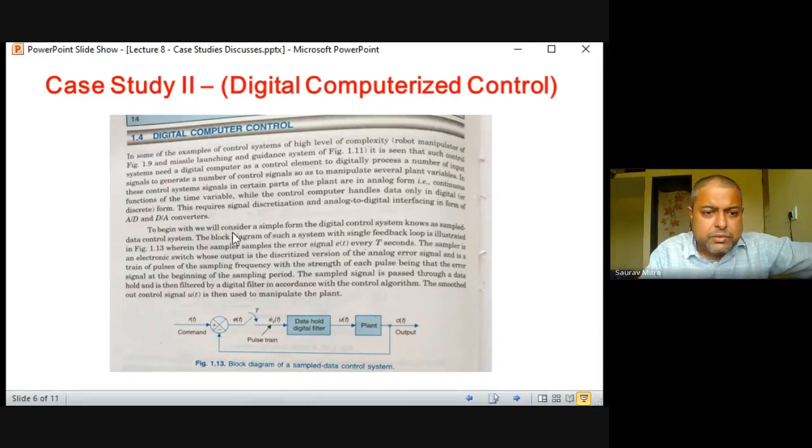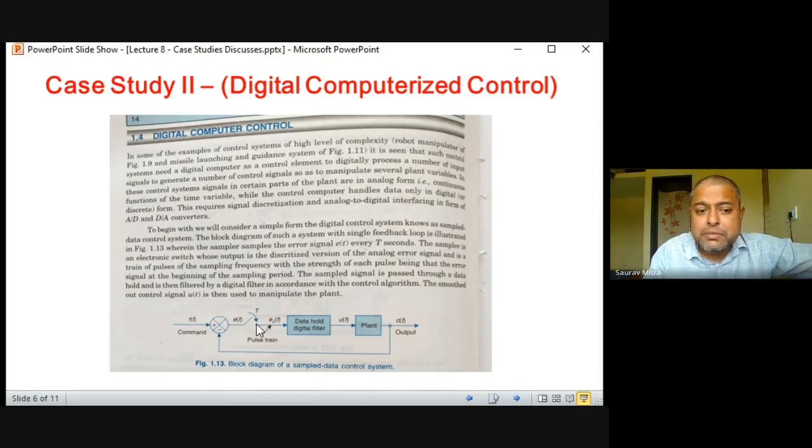To begin with, we will consider a simple form of digital control system known as sampled data control system. So first they are explaining actually what is meant by digital control system. So output is analog, it is coming back, command input is analog, there is a negative feedback, error signal e(t) is generated. Now this is the sample and hold circuit. So sample and hold circuit is like a chopper, on off on off on off. Whenever it is getting connected, so this on off is controlled by a MOS switch of very high frequency, that is actually deciding the sampling time T.